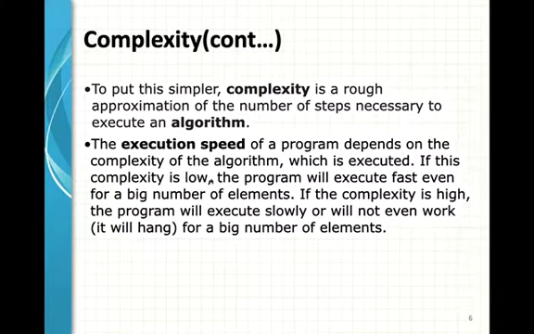The execution speed of a program totally depends on the complexity of the algorithm which is executed. If this complexity is low, the program will execute fast even for a big number of elements. This number of elements denotes the input size. And if the complexity is high, the program will execute slowly or will not even work for a big number of elements.